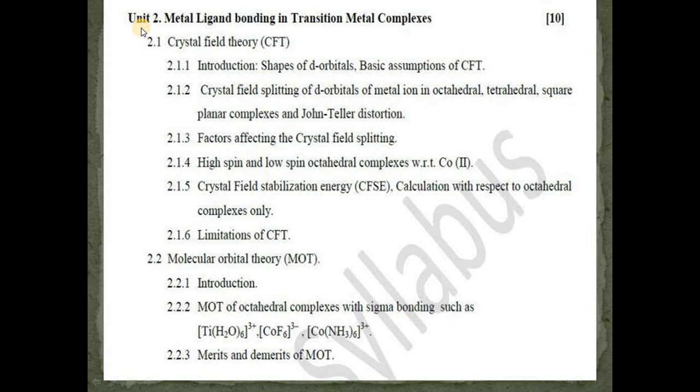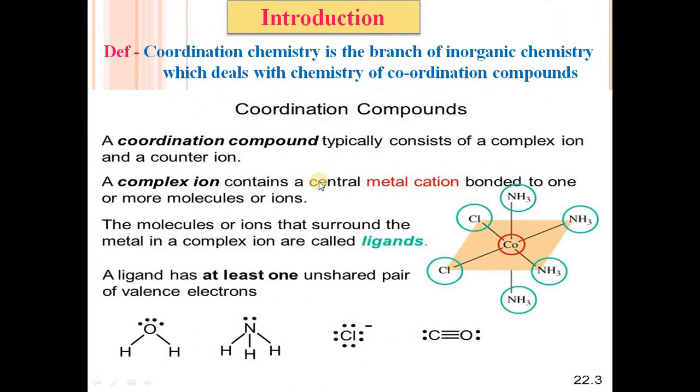So the content of unit 2, that is metal ligand bonding in transition metal complexes, is point number 2.1 crystal field theory, then details about the CFT, and point number 2.2 molecular orbital theory, that is MOT. In this video we will see point number 2.1.1 introduction of the CFT, shapes of d orbitals and basic assumptions of CFT. First we will see the introduction of this unit.